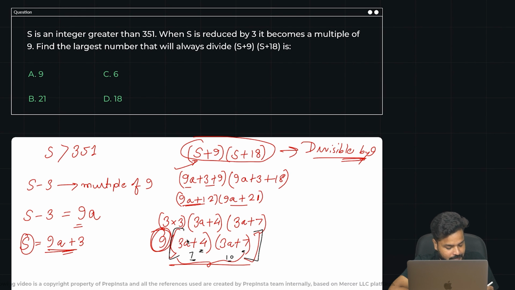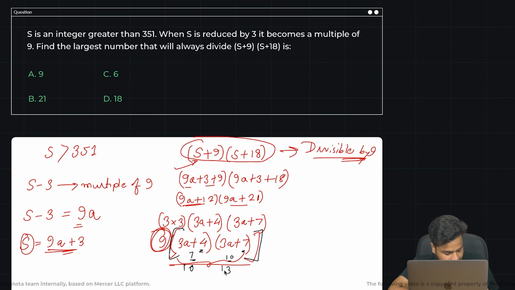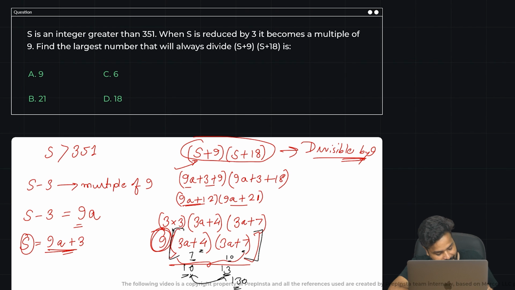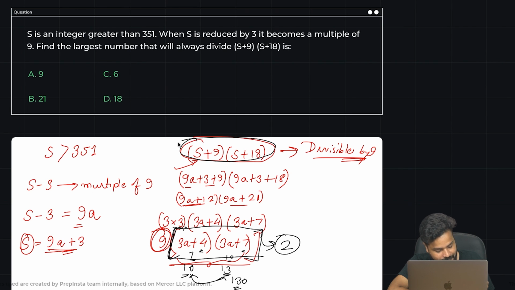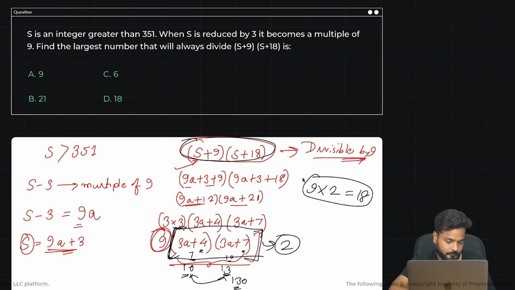Let us say you put a as 2 here. When you put a as 2 here, 6 plus 4, 10. 6 plus 7, 13. So again, this became even, this became odd now. But when you multiply them, this would be an even number, 130. Again, divisible by 2. So I can say that this particular part of this equation is always divisible by 2. So can I say that the largest number which can divide this particular number always could be 9 into 2? That is 18. So that means option number D is the correct answer in this case.